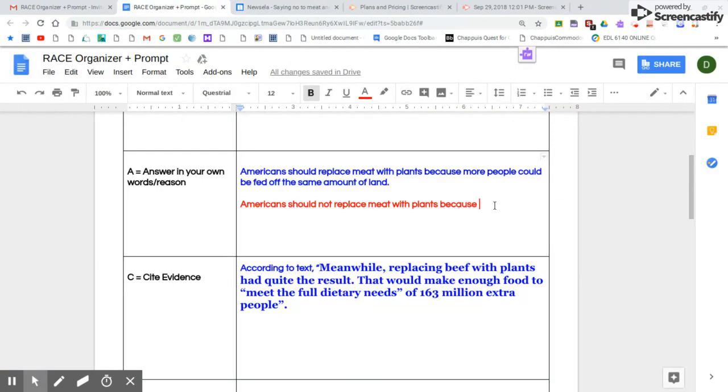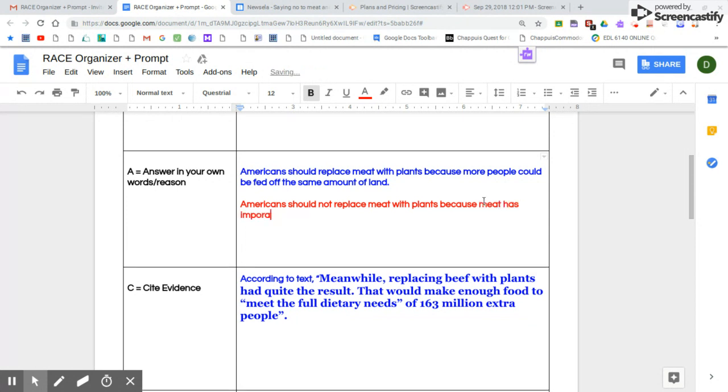Americans should not replace meat with plants because meat has important nutrients that we cannot get from plants only.